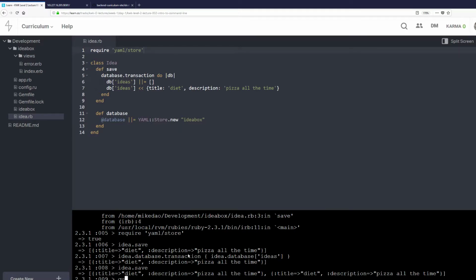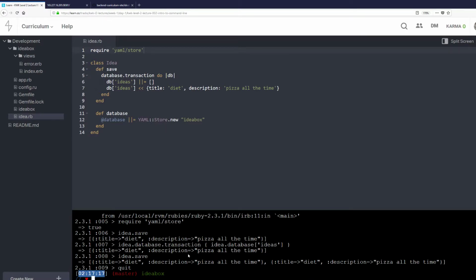Cool. We're going to save that. And I'm going to quit IRB by typing in quit there, and we can see that I've got the two slashes in the heart, which means I'm back in my terminal. So now let's take a look at the files in the project. We see that we have our views folder with the index. We've got app.rb, we made that. Config.ru, that's for rackup, we made that. Gemfile, we made that. Gemfile.lock, we made that when we bundled. And we've got idea.rb, which contains our idea class here.